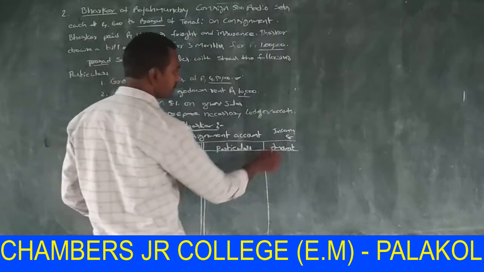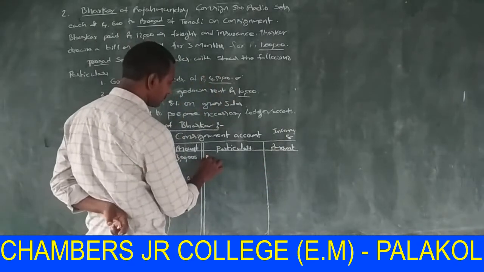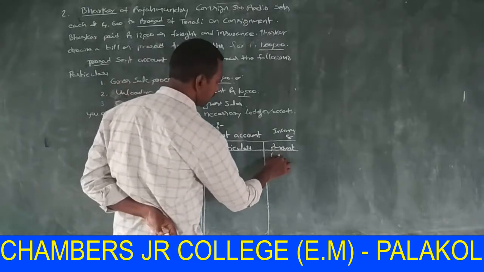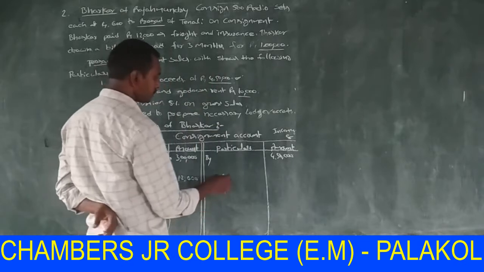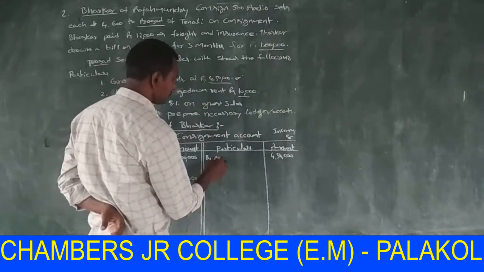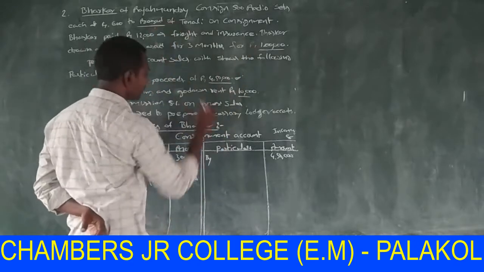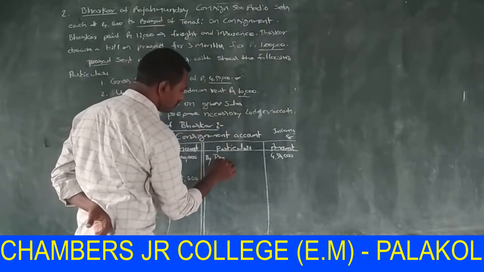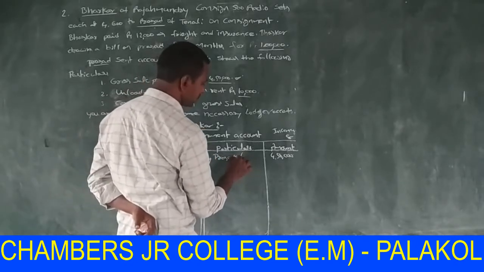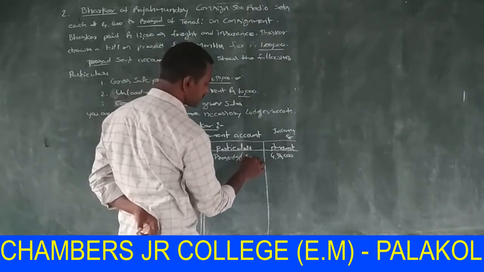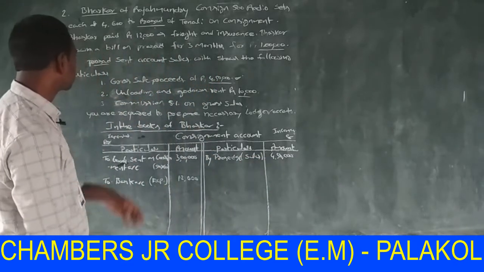This is revenue or income, so it is shown on the credit side by 4,50,000, in the Prasad account, in brackets sales.